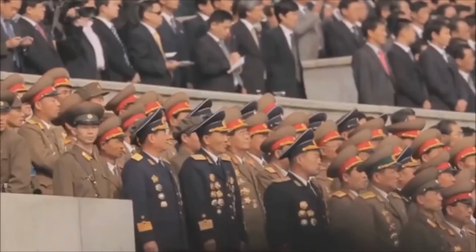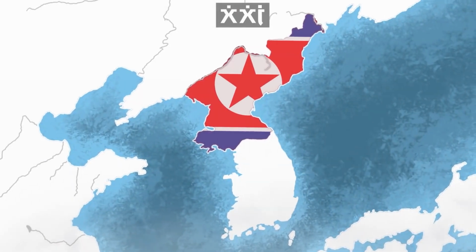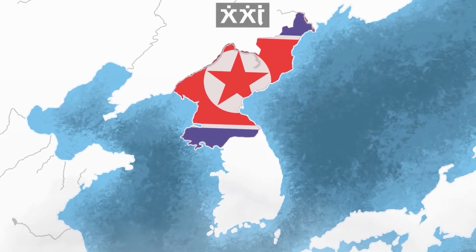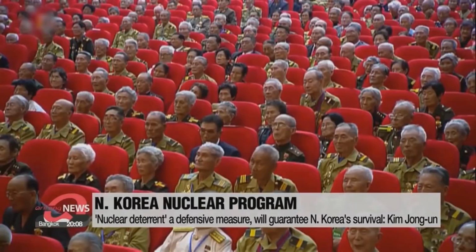North Korea is one of the most closed countries in the world, and throughout its entire existence, it has been ruled by a single dynasty, the Kim dynasty. Let's find out how the Kims came to rule Korea.